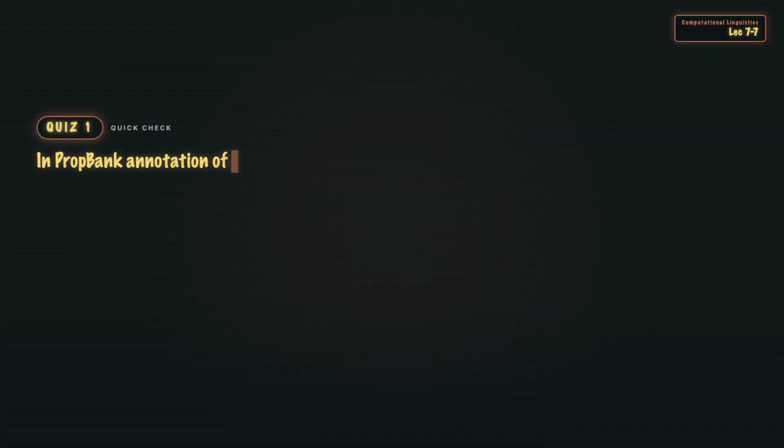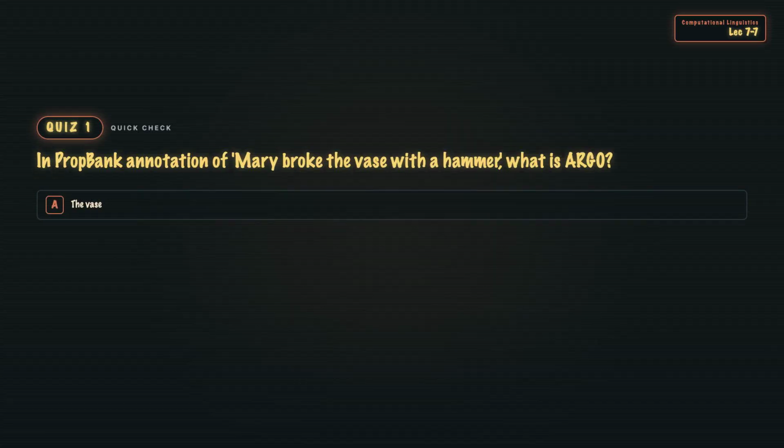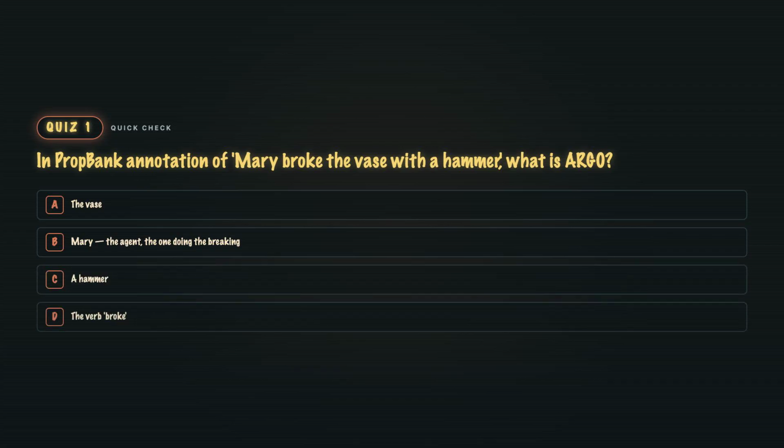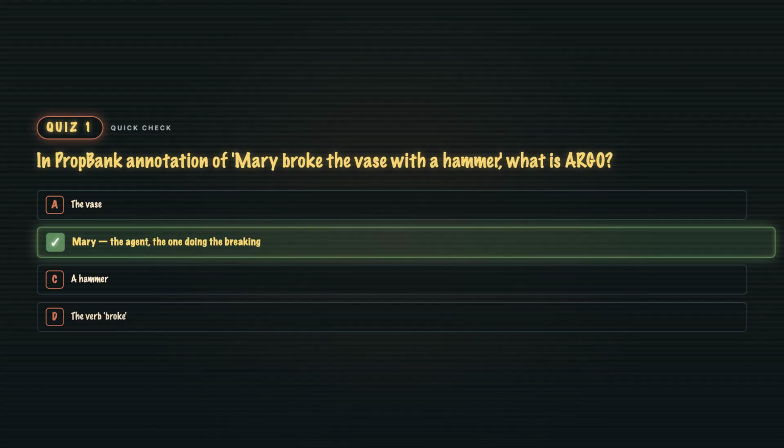Quiz 1. In PropBank annotation of Mary broke the vase with a hammer, what is ARG0? A. The vase. B. Mary, the agent, the one doing the breaking. C. A hammer. Or D. The verb broke. B. ARG0 is almost always the agent. Mary is doing the breaking, so she is ARG0. The vase is ARG1, patient. The hammer is ARG2, instrument. PropBank numbers roles per verb, but ARG0 is conventionally the doer.